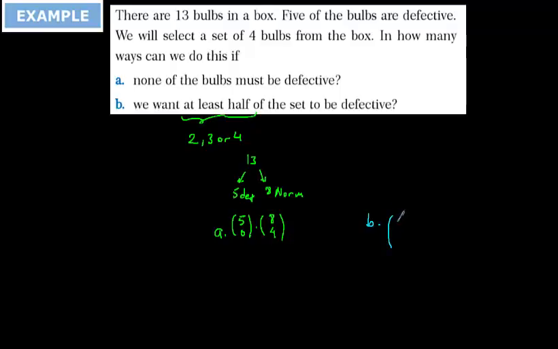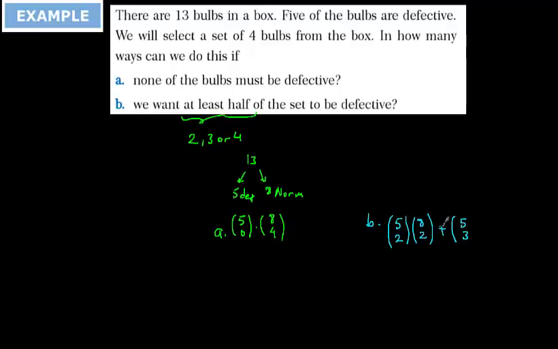So from 5, if I select 2 of them, at the same time I can select 2 of them from 8, and that is going to be totally 8. And selection of 2 defective bulbs and selection of 3 defective bulbs cannot happen together.